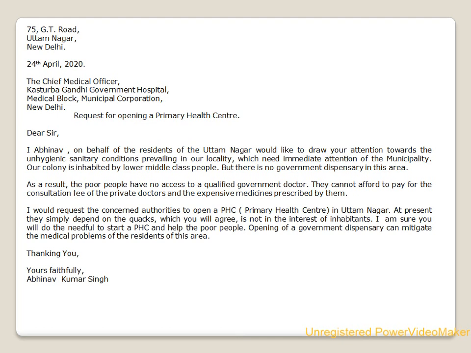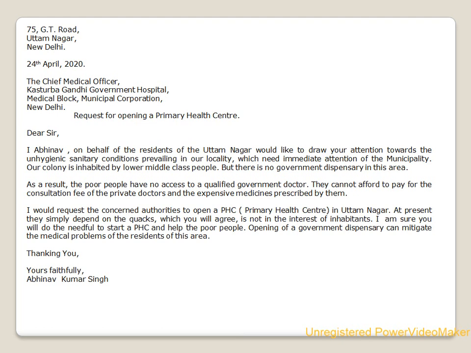Our locality is inhabited by lower middle class people, but there is no government dispensary in this area. Paragraph change. As a result, the poor people have no access to a qualified government doctor. They cannot afford to pay the consultation fee of the private doctors and the expensive medicines prescribed by them.